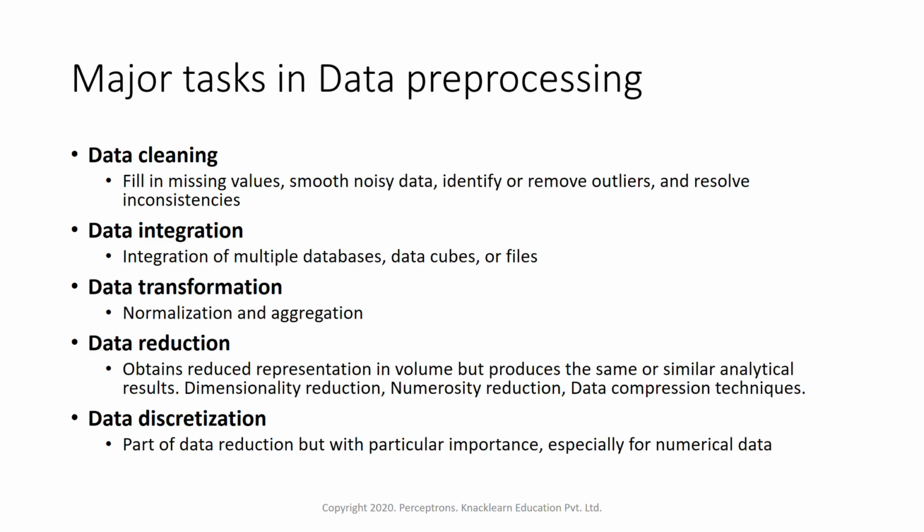Next is data discretization. That is part of data reduction, but with particular importance, especially for numerical data. So it's like grouping the data together based on certain measurements. So that is data discretization. It's also part of data reduction, where we give importance to a few of the parameters within the data, and we try to discretize the data.